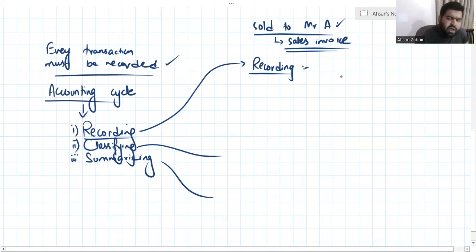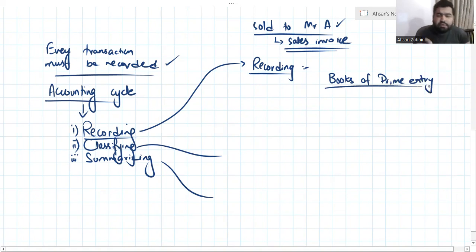Recording is done. Basically, I'm just on the basic level, so I will just tell you where the recording is to be done, which books the recording has to be done in. First of all, recording has to be done in books of prime entry. The business has books of prime entry in which you have to record the transaction, and it is the first step after you have the evidence for the transaction.